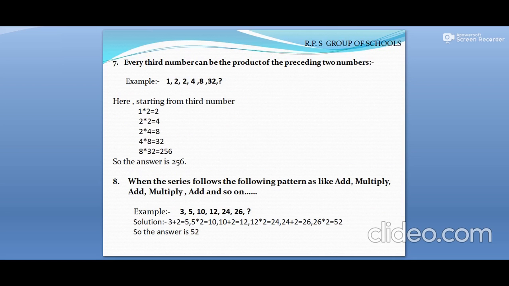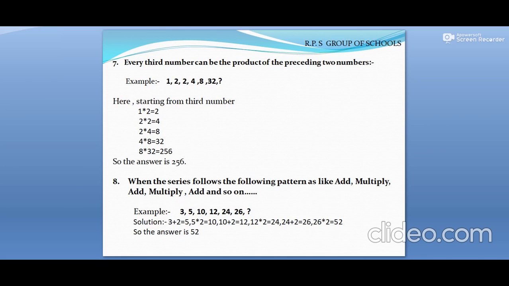So in this video we are going to discuss point number 7. Let us see what we have in point number 7. In point number 7, every third number can be the product of the preceding two numbers. For example, 1, 2, 2, 4, 8, 32, and the next number we need to find. Let us see how we can find the missing number.